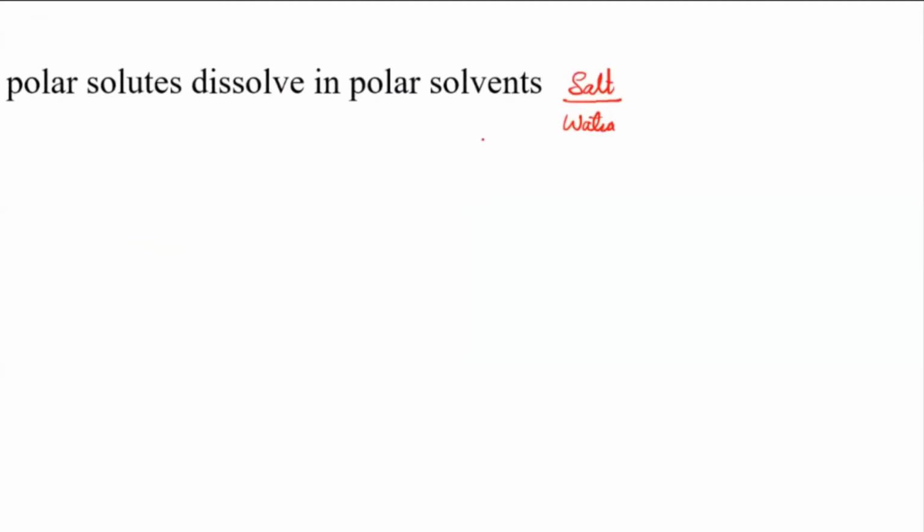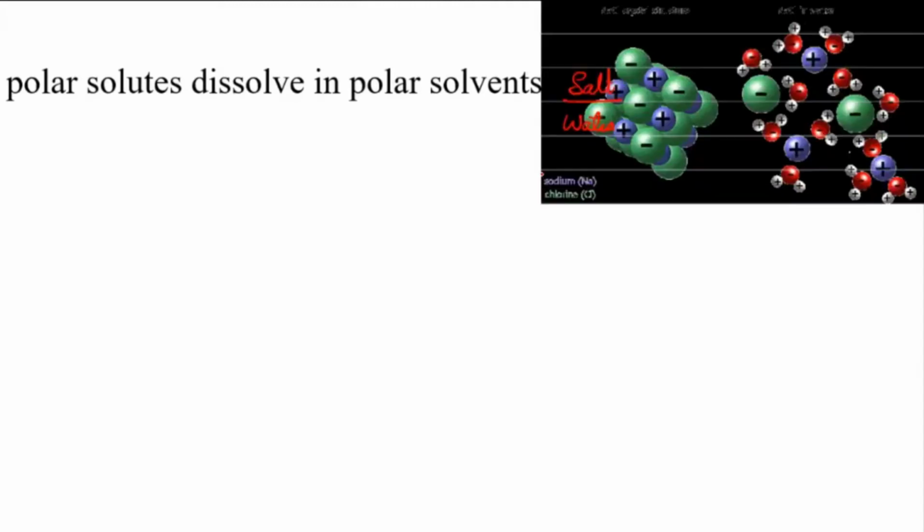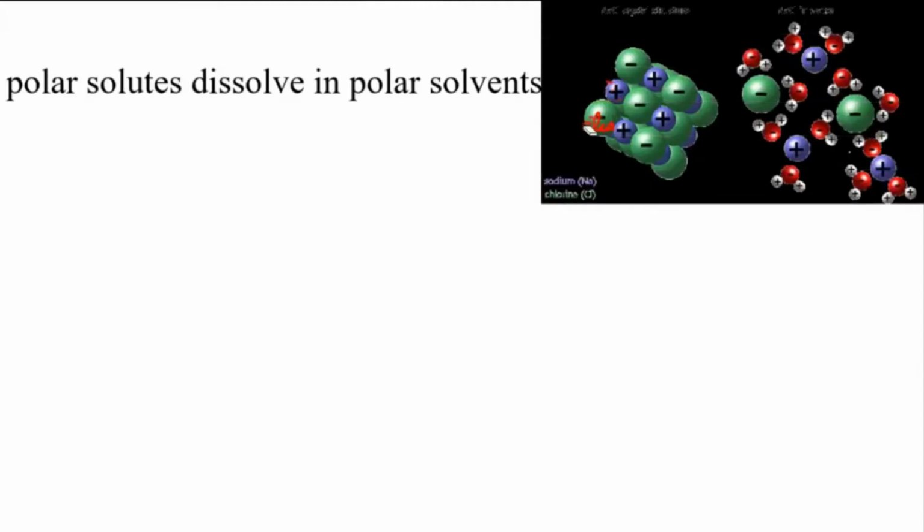In salt there is a charge separation, as it is made up of opposite ions, positive and negative. I've given a picture of NaCl here. NaCl crystals are polar in nature because there are positive and negative charges. And water, H2O, is also polar in nature.